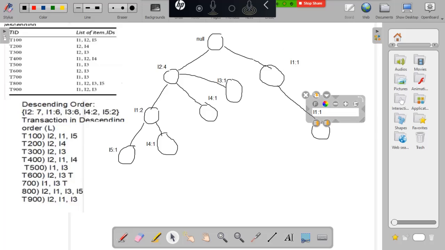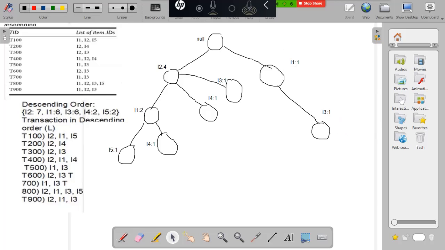And here it is, I3, which is equal to 1. Okay, I3 equal to 1.